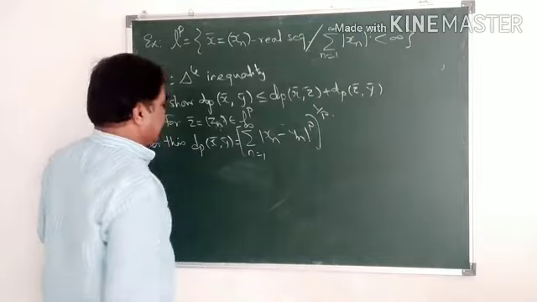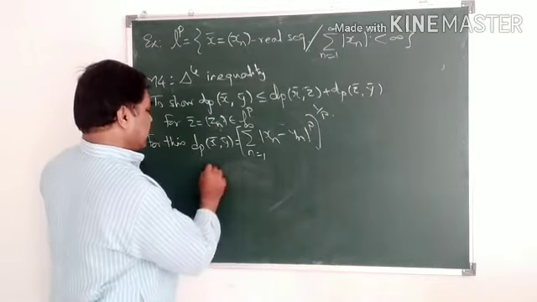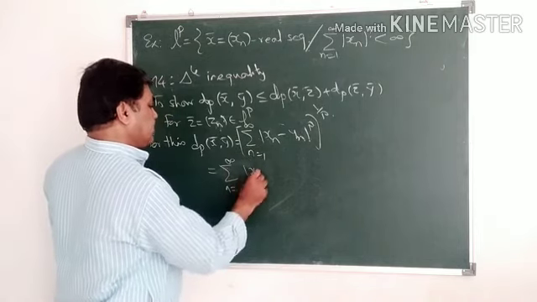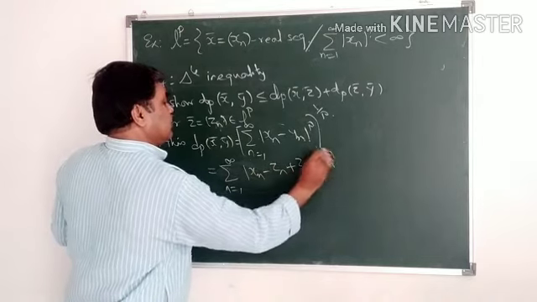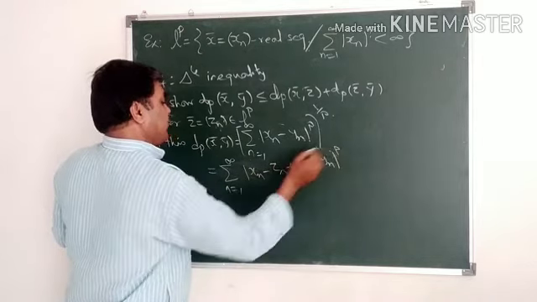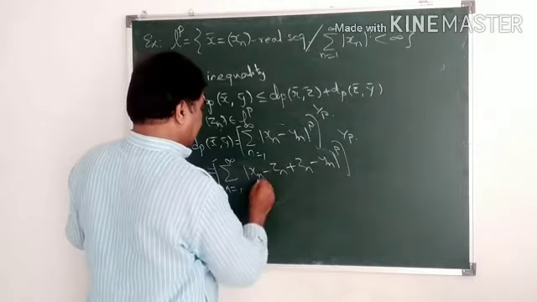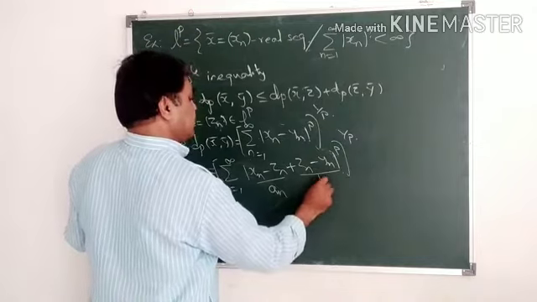Again, inserting the nth component of the z bar sequence, I will write this as the summation, n equal to 1 to infinity, of mod of xn minus zn plus zn minus yn, raised to p, whole thing raised to 1 by p. Again I will take xn minus zn equal to an, zn minus yn equal to bn.